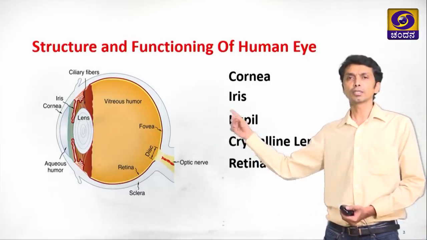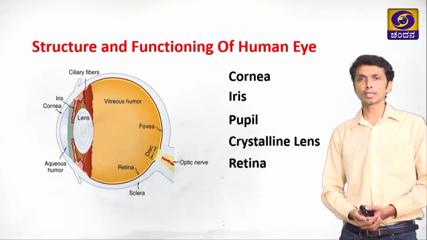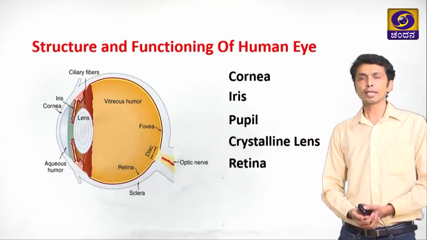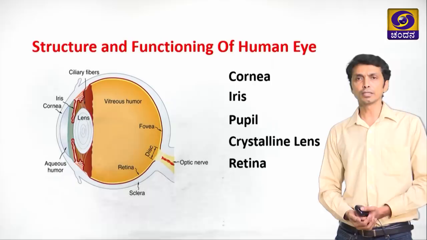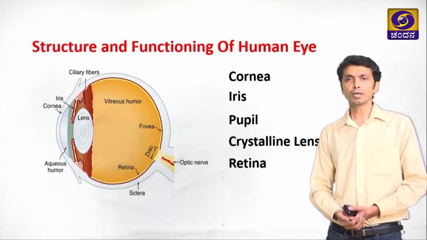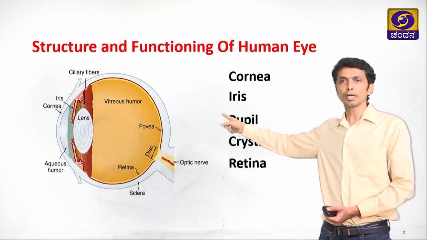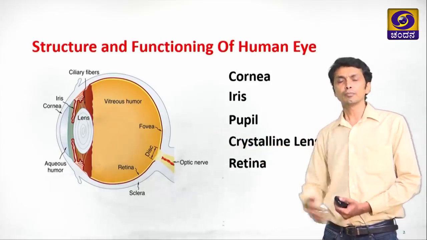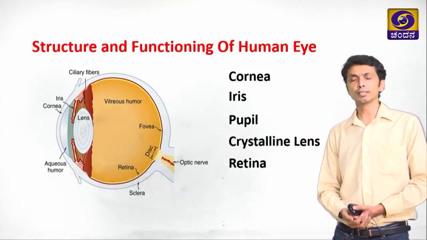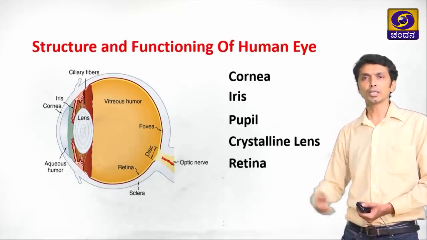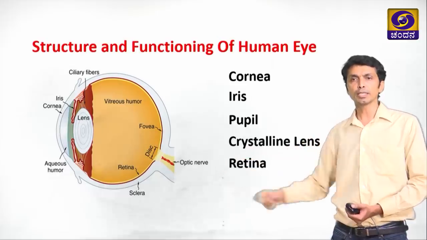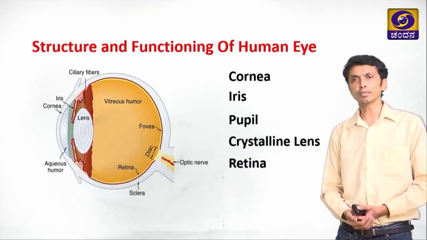And after the pupil, we have the crystalline lens. That crystalline lens can vary its focal length depending on the object and form an image on the retina, where many light sensitive cells form the image in an inverted form, and that information is sent to the optic nerve.